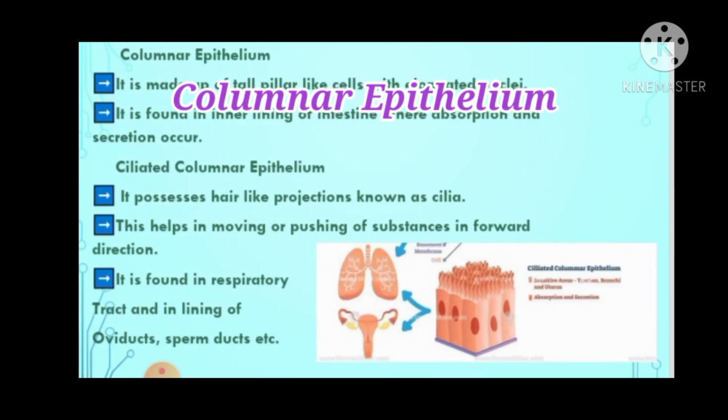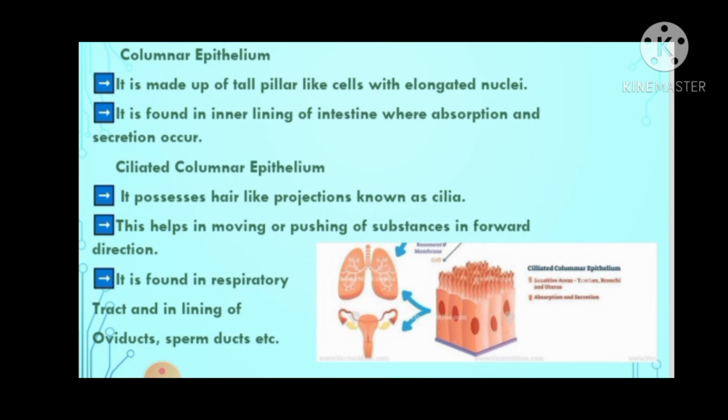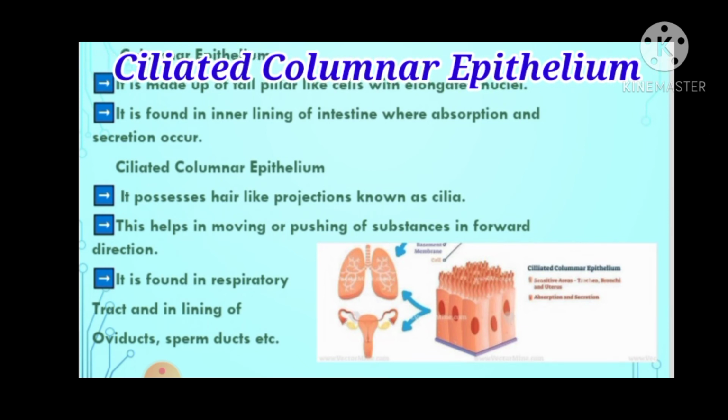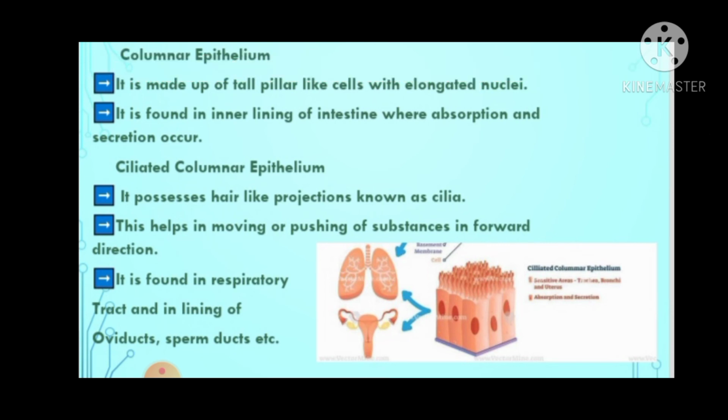Now comes columnar epithelium. It is made up of tall pillar-like cells with elongated nuclei. It is found in the inner lining of the intestine where absorption and secretion occur. The next type is ciliated columnar epithelium, meaning thereby its cells are once again tall pillar-like, but it contains an extra appendage known as cilia. It possesses hair-like projections known as cilia. This helps in moving or pushing of substances in a forward direction. It is found in the respiratory tract and in the lining of oviducts, sperm ducts, etc.